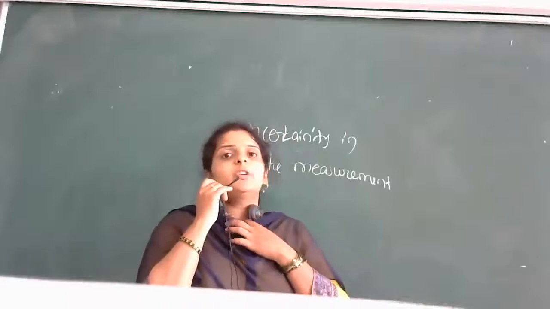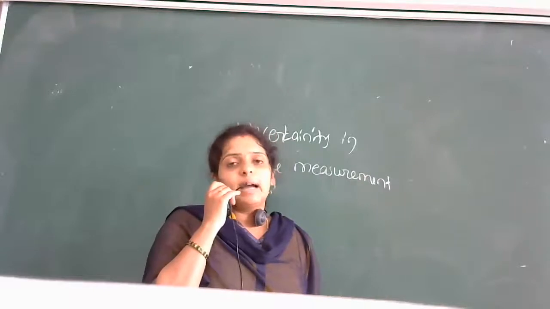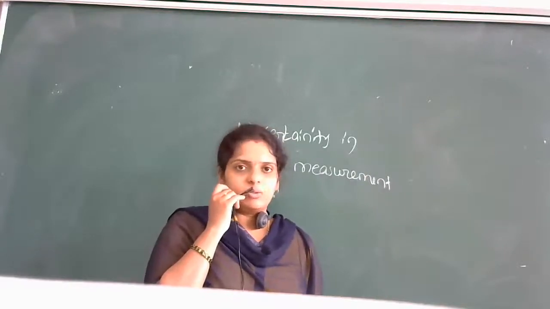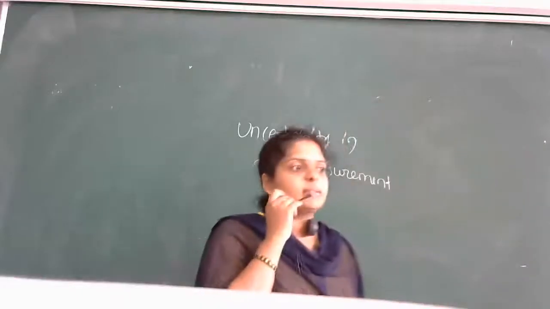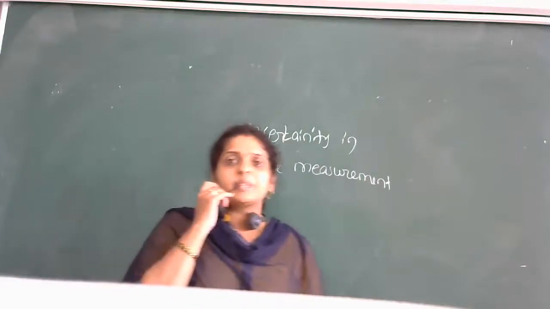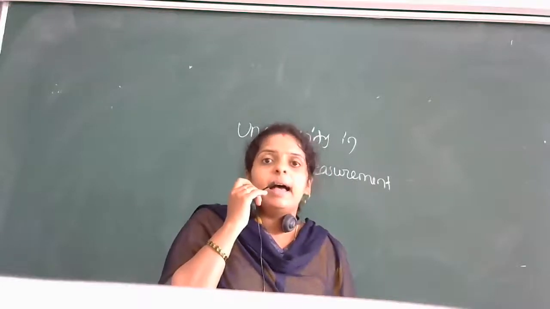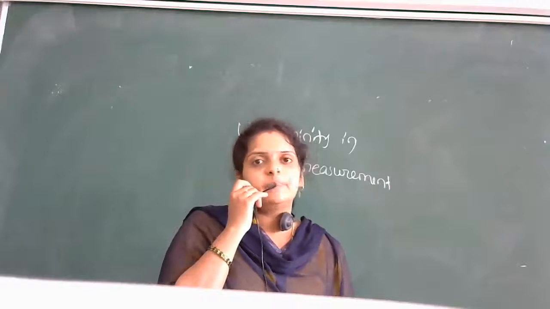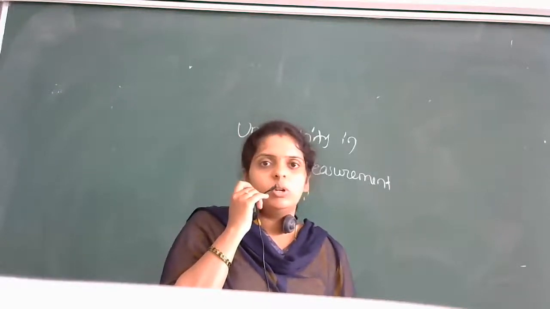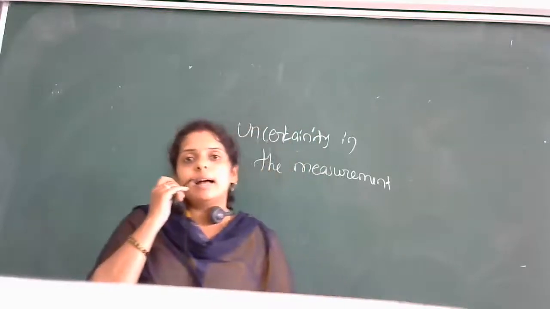Suppose you are sitting in a classroom, you can count the number of students in the classroom, right? For example, now this online class is going on. I can see how many participants or students are there, I can count and tell. So this is a certain calculation. But I'll ask you a question: how many stars are there in the sky? Are you able to answer this? No. You cannot tell how many stars are there in the sky. So that is uncertainty.